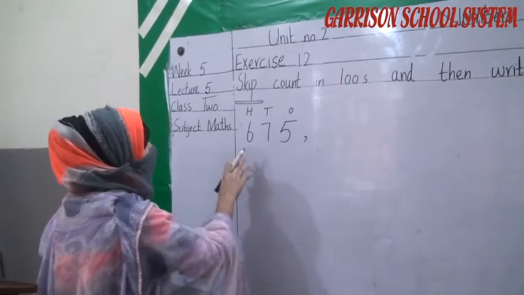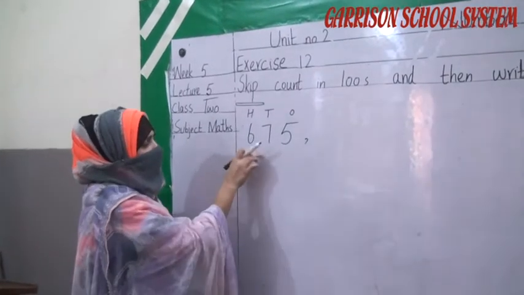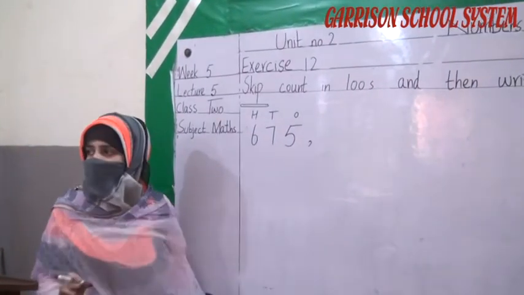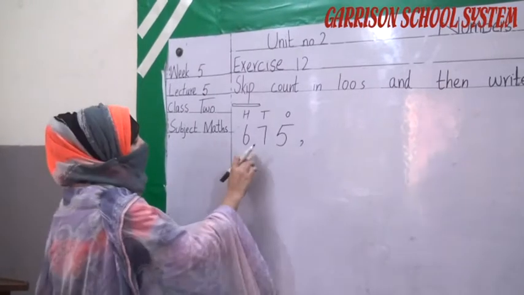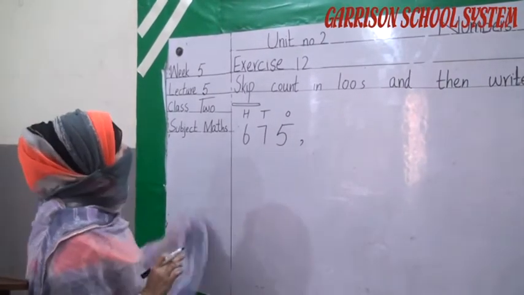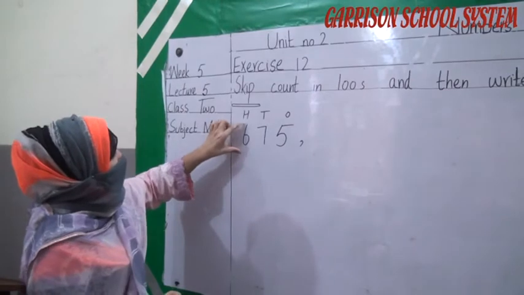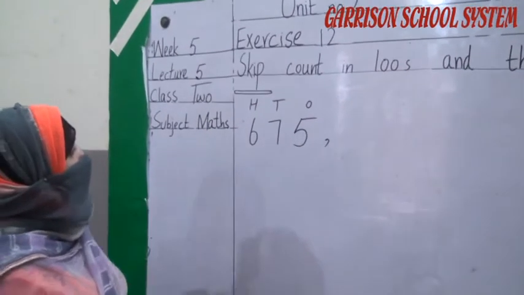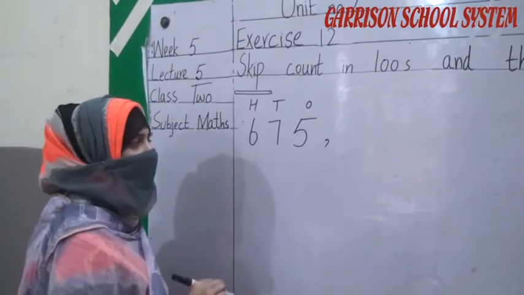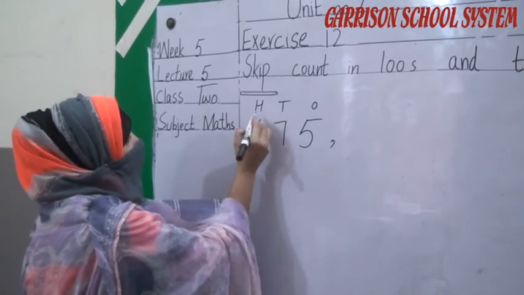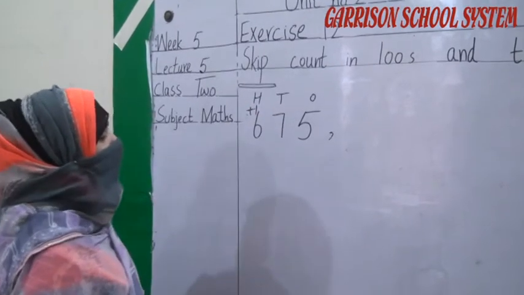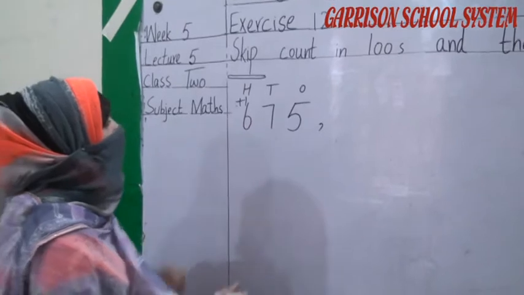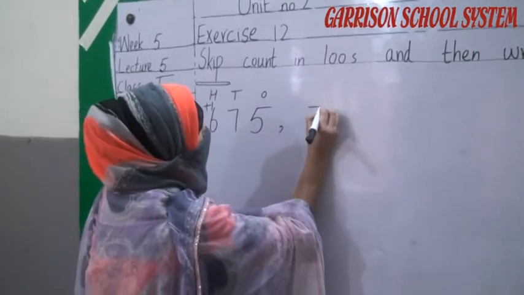Okay student, हमने क्या करना है कि हमने 100 number को change करना है. Okay. In 675, if we add 100 more to 600, इस 600 में हम 100 more और add करते हैं, तो ये 600 कितने हो जाएंगे? How many hundreds will it be? 700. So we have to write here 7.